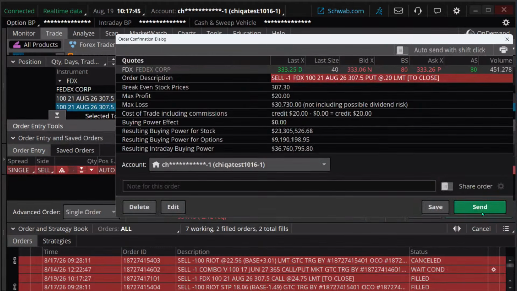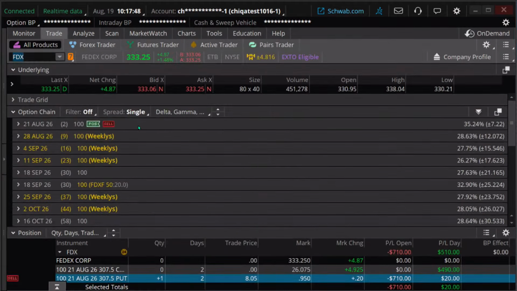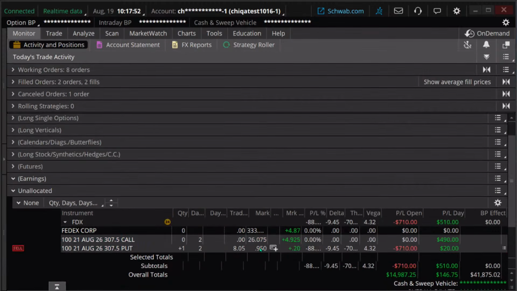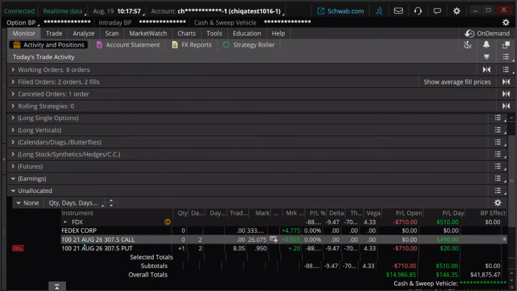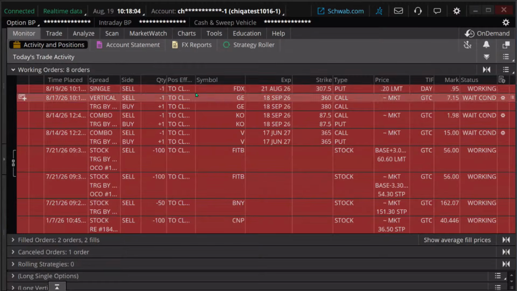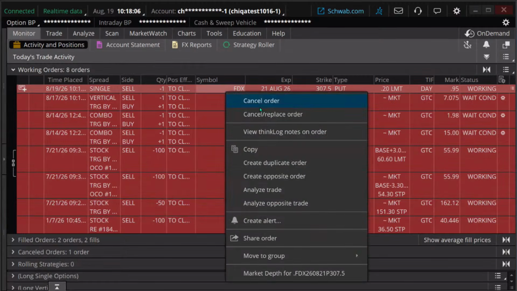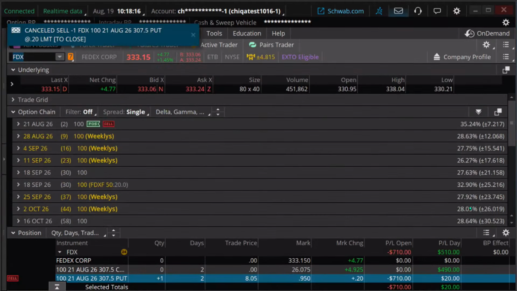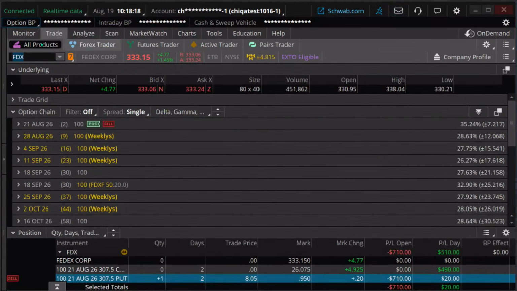We're going to get out of this one, send, and it's thinking. Okay, so this doesn't have much in the way of value on this. Well, it still has 95 cents. Why is this not filling? One sec here. Let me just pull up my trade here. We've got a working order. Let me cancel and replace this. I think it's that spread on it, which is getting us. It's not filling, but that's okay.